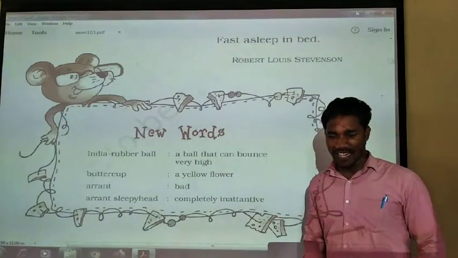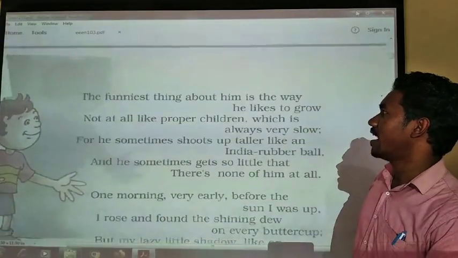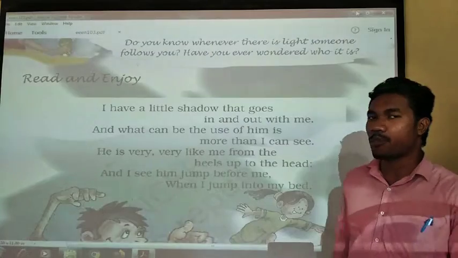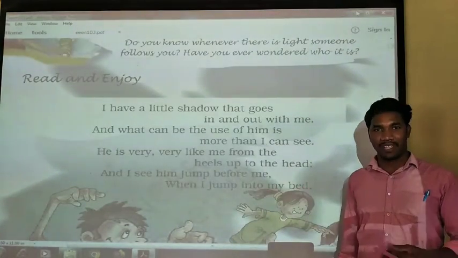So let us start the poem and try to understand sentence by sentence. Okay, and that is how funny it is about our shadow that the poet is trying to tell us. Everybody is familiar with the shadow.